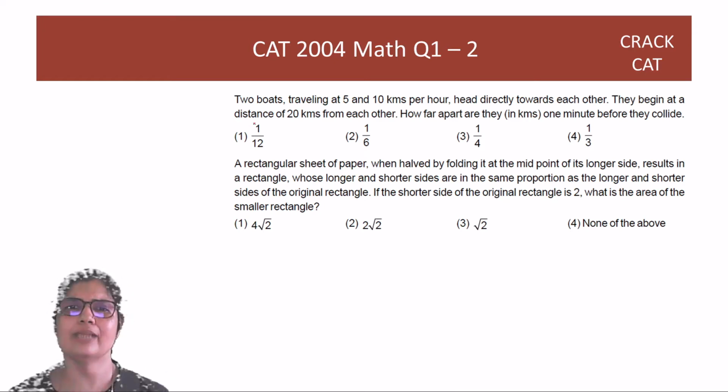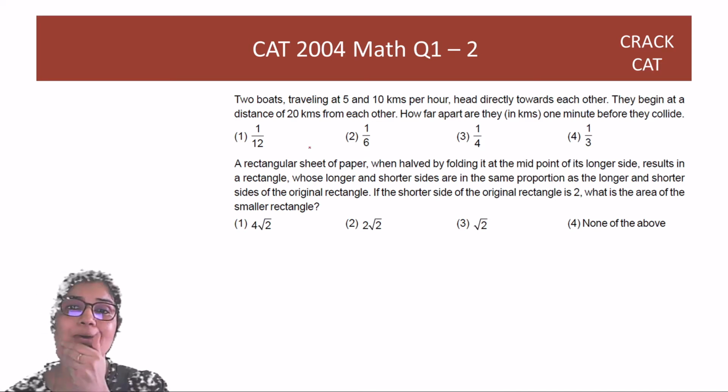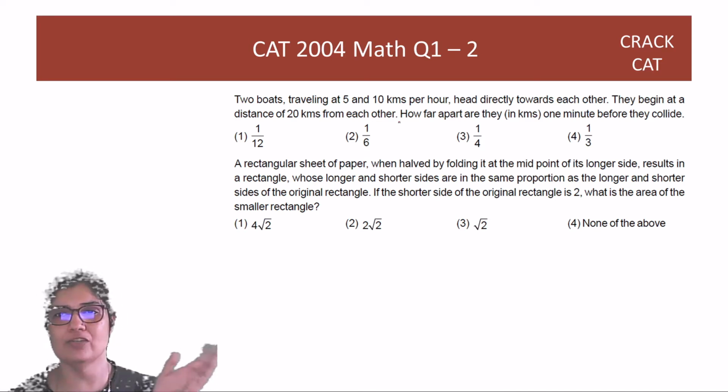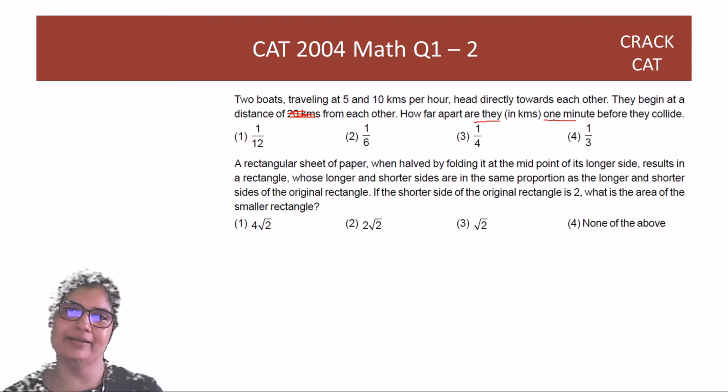So "cannot be determined" is not the answer. The analogy is that boats in a current are like people walking in a train. The people in the train don't care about how the train is moving. It doesn't affect their individual speeds with respect to each other. Okay, so great. Now you have 20 kilometers from each other. This also doesn't matter, how far they were. The question is how far apart they are 1 minute before they collide.